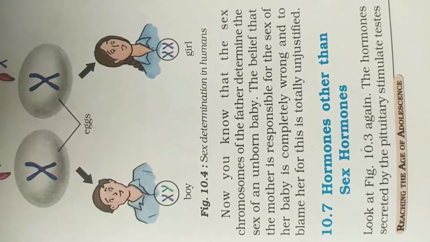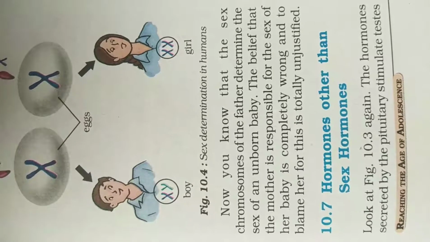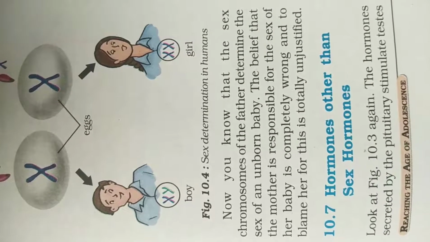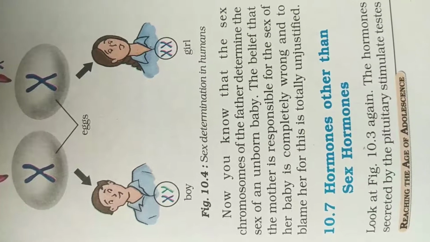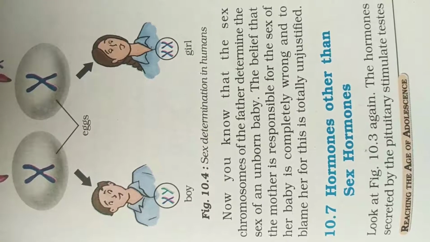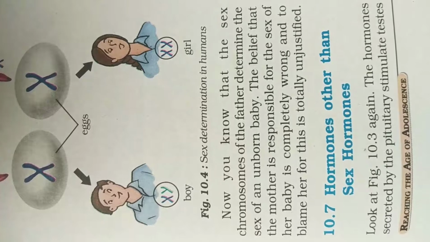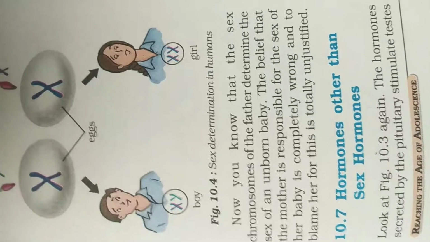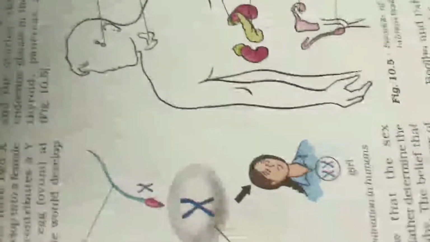Now we are going to see hormones other than sex hormones. Some hormones are there other than sex hormones. Sex hormones we studied. Now we are going to see some other hormones. Look at figure 10.3. The hormones secreted by the pituitary stimulate testes and ovaries to produce their hormones.